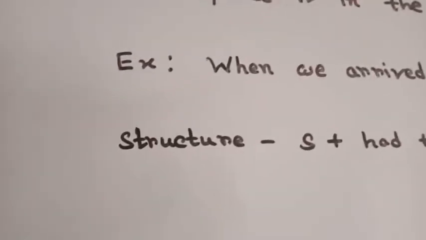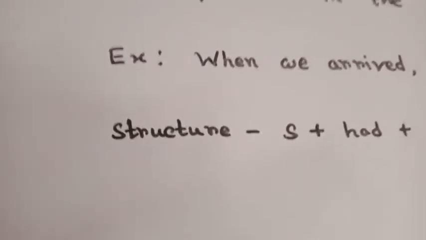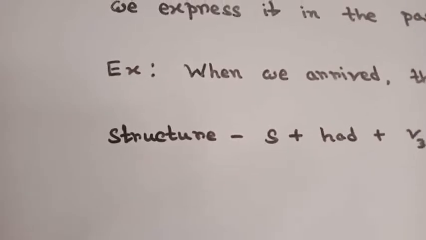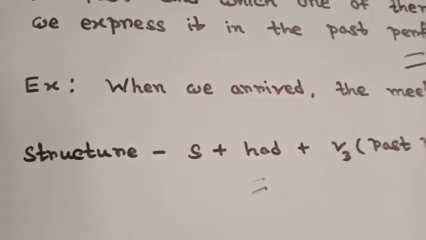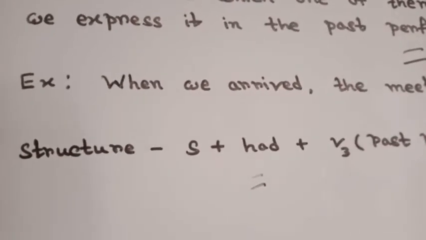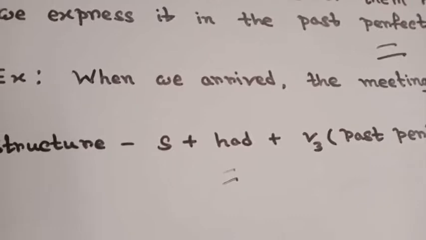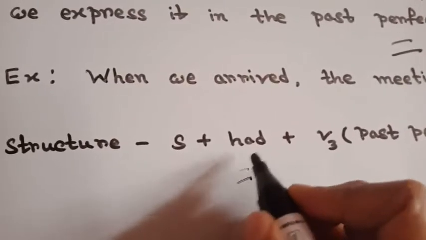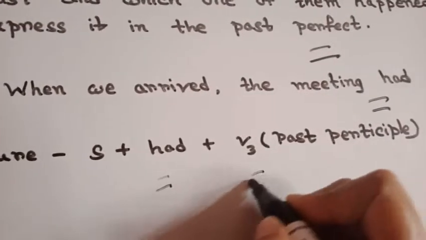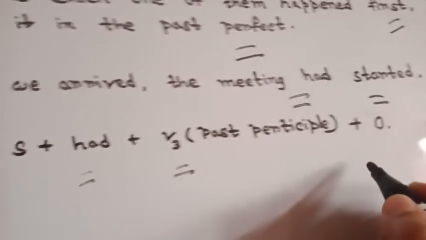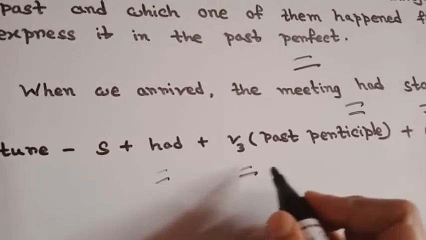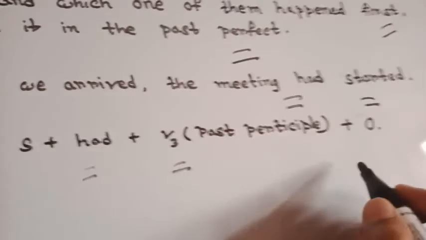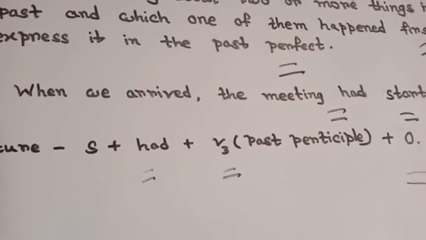Now let's look at the structure of past perfect tense. The structure of past perfect tense is very easy. We use had as helping verb for past perfect tense, okay? It does not matter what the subject is, had is always used as helping verb and then V3 or past participle form of main verb. So the structure is subject plus had plus V3 or past participle form of main verb and then object. Clear?